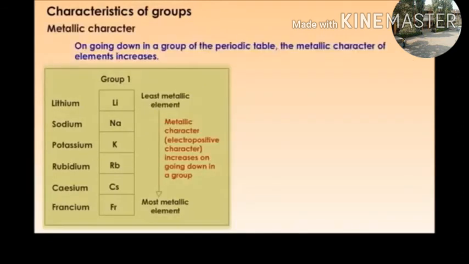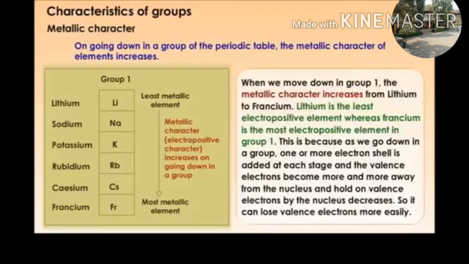Metallic character. On going down a group in the periodic table, the metallic character of elements increases. When we move down group 1, the metallic character increases from lithium to francium. Lithium is the least electropositive element, whereas francium is the most electropositive element in group 1.